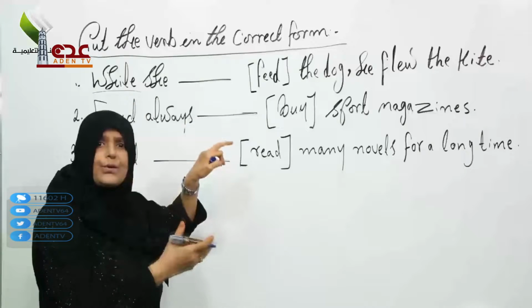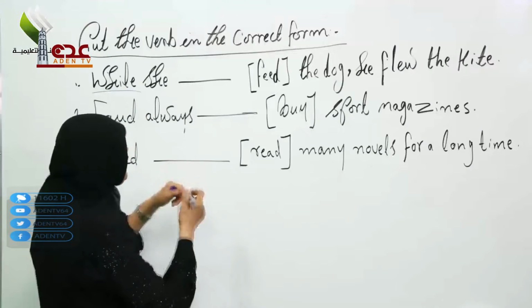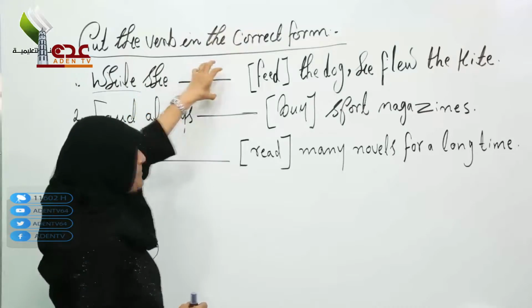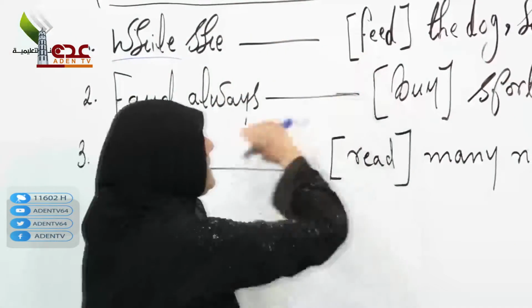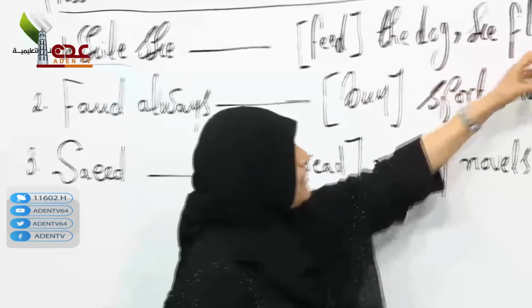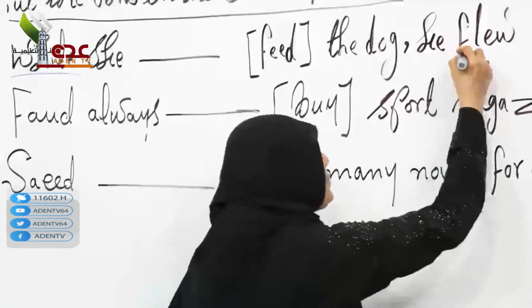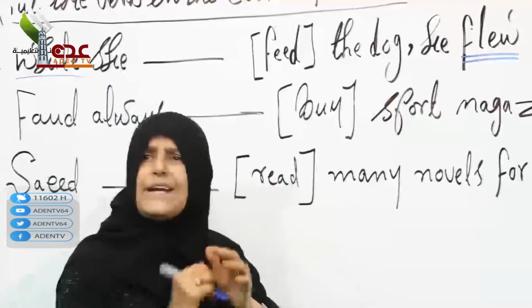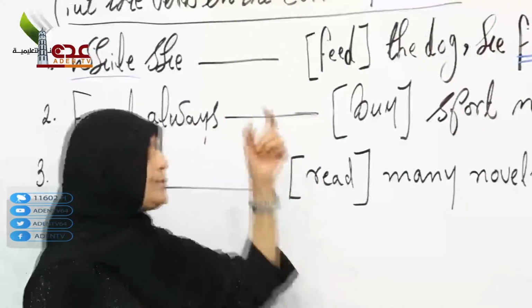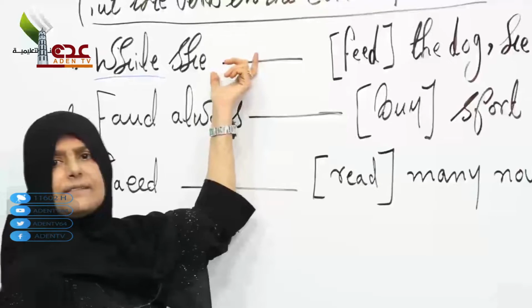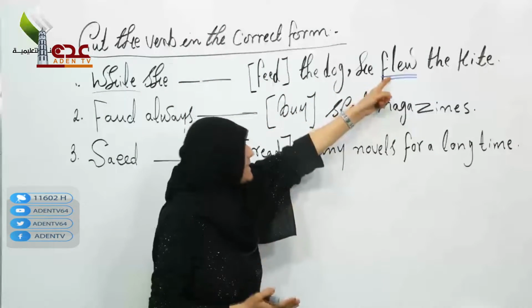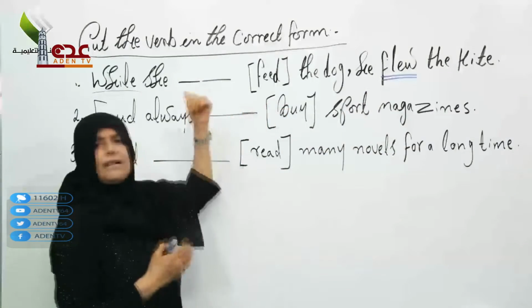As you know the rule, how to change the verb after while. While she feed the dog, he flew. Now look at flew. If you are talking about the verb in the past, you must use the past. If the second verb is in the present, you must put the present.